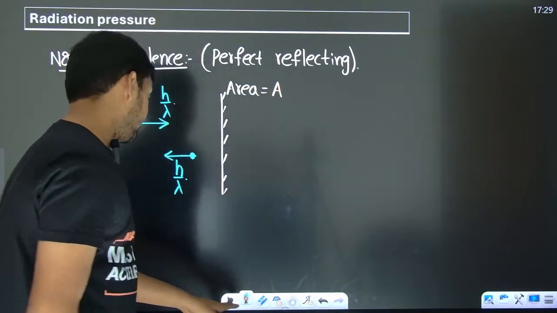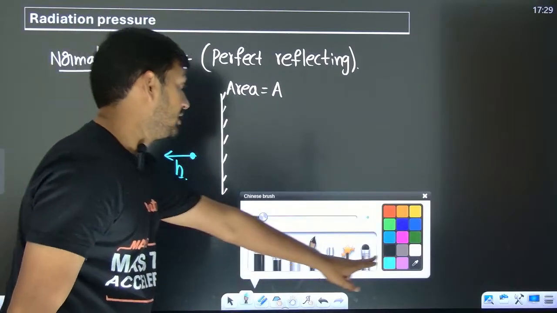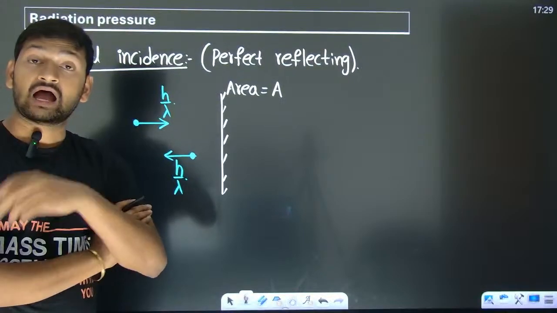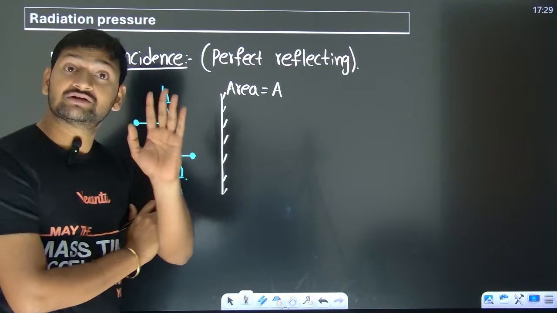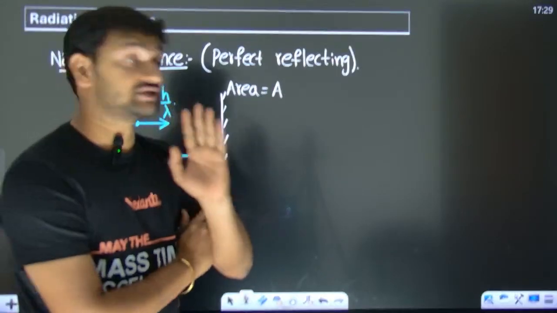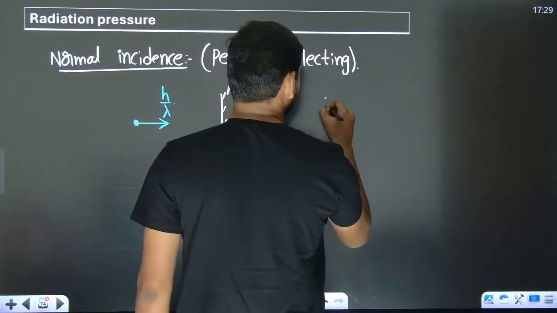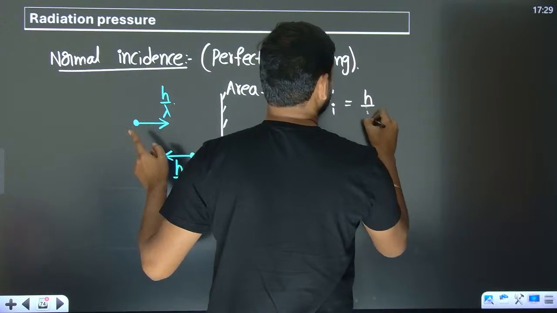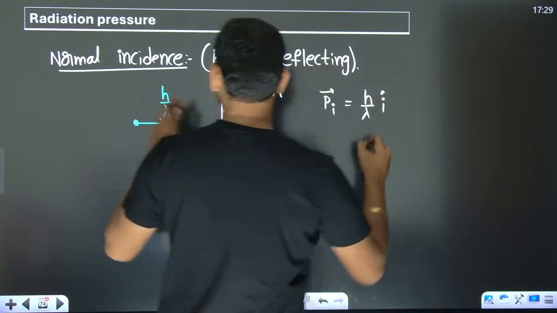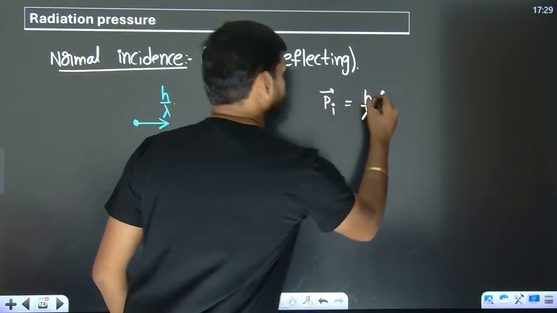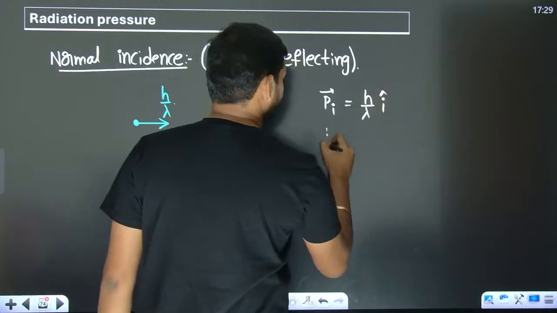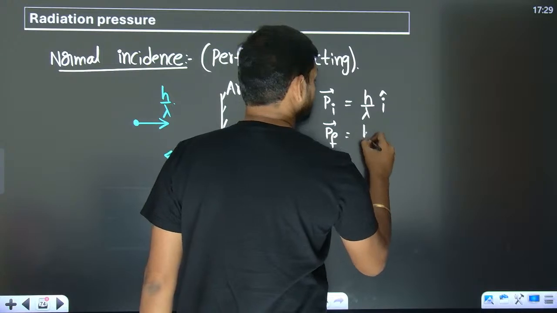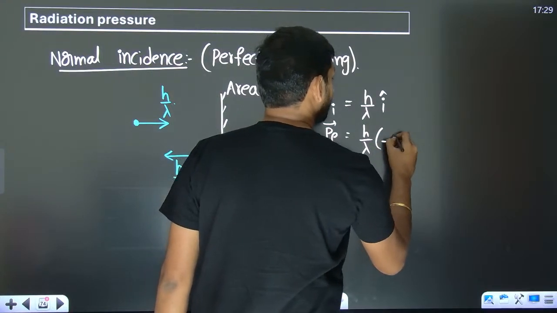Okay, fine. Now, can you tell me what is the change in momentum? I want the change in momentum. Momentum is a vector. It has direction. So if I talk about the initial momentum, it is h by lambda. I am just taking this direction to be i cap. And what is the final momentum? The final momentum is h by lambda in the minus i cap direction.